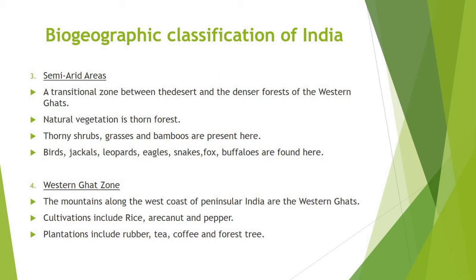The region also shares several plant species with Sri Lanka. The higher altitude forest was sparsely populated with tribal people. Here, the cultivations include rice, arecanut, and pepper, and plantations include rubber, tea, coffee, and forestry.